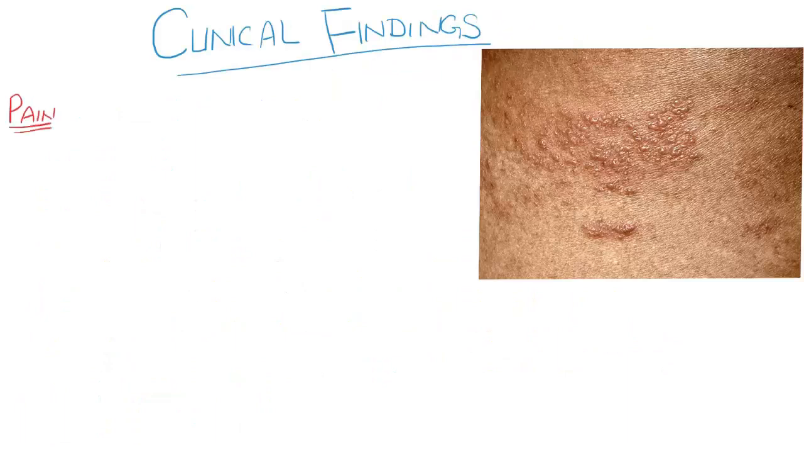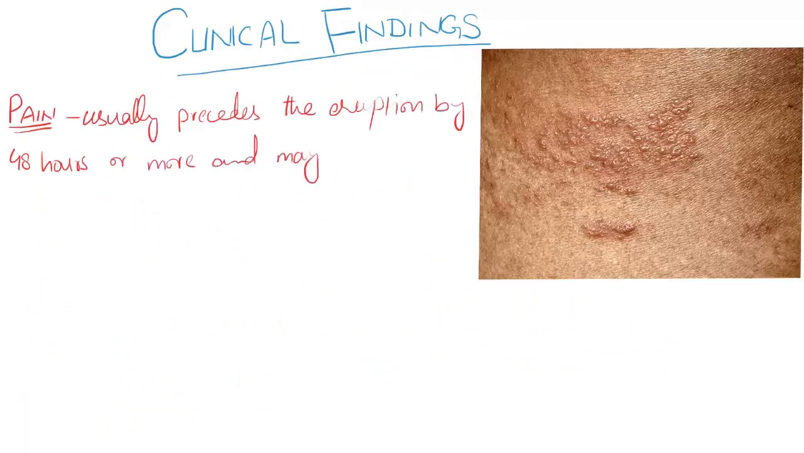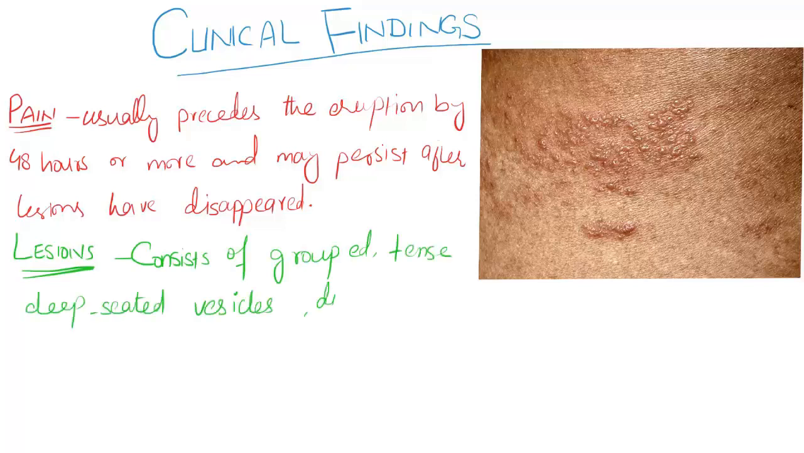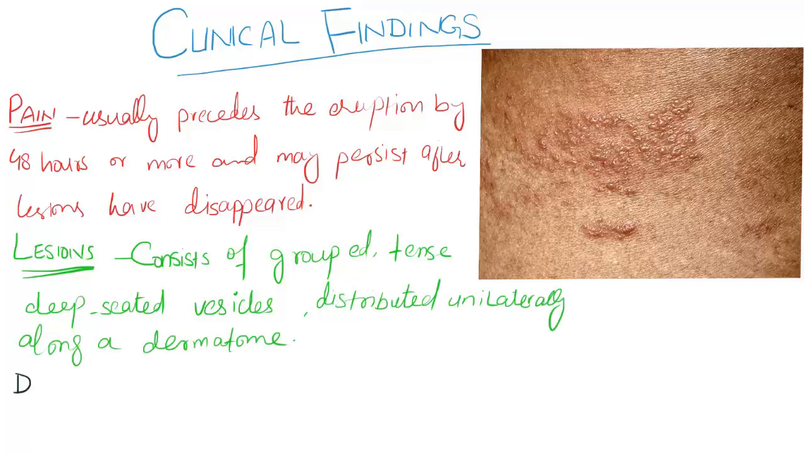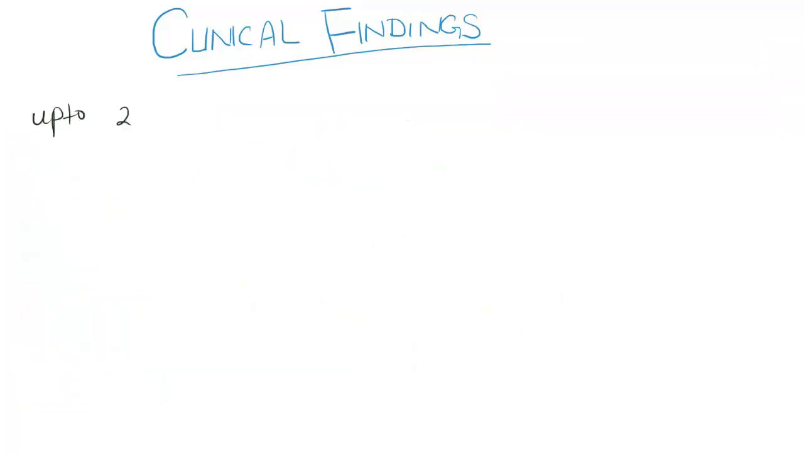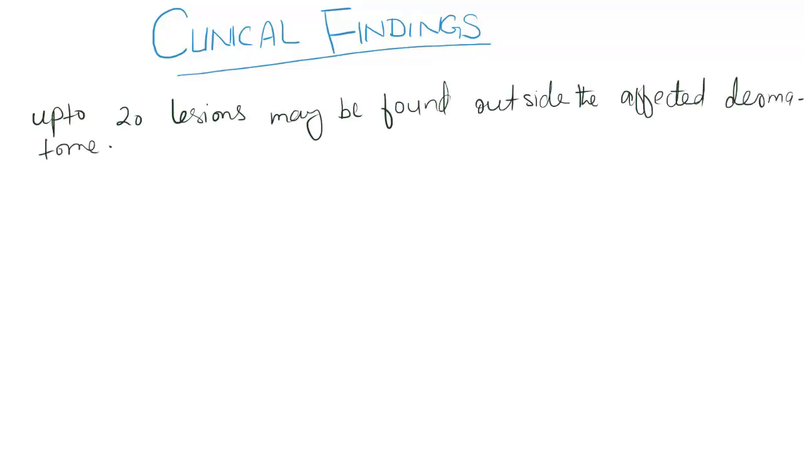Now, clinical findings. First of all, pain usually precedes the eruption by 48 hours or more and may persist after the lesions have disappeared. The lesions consist of grouped dense, deep-seated vesicles distributed unilaterally along a dermatome. The most common distributions are on the trunk or face. Up to 20 lesions may be found outside the affected dermatome, even in immune-competent persons. And regional lymph nodes may be tender and swollen.